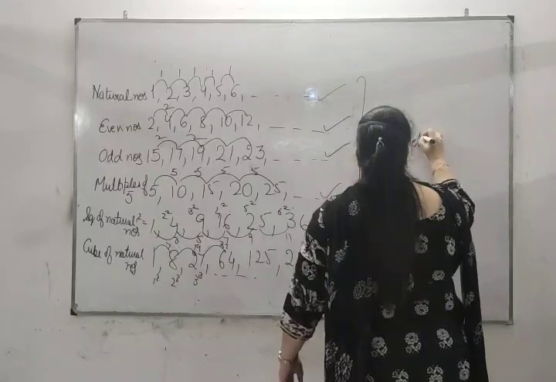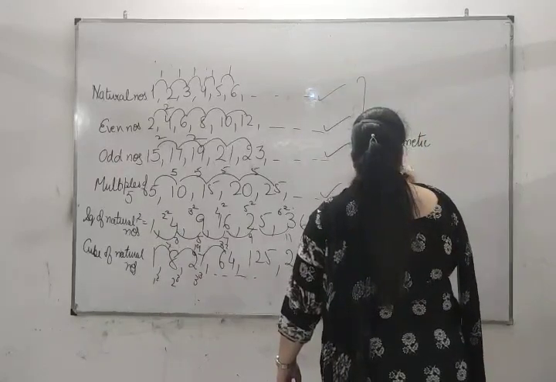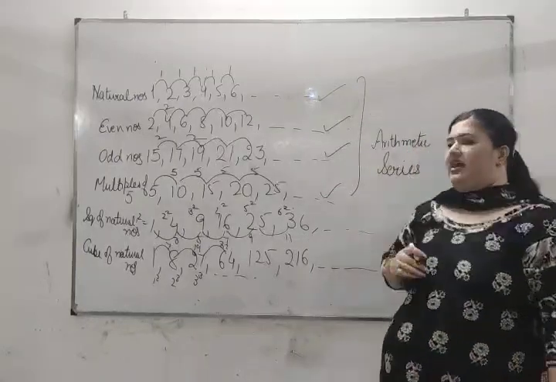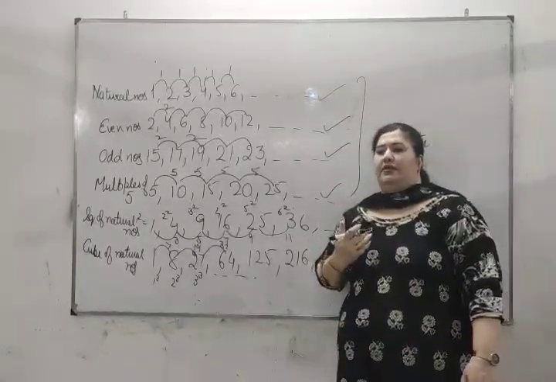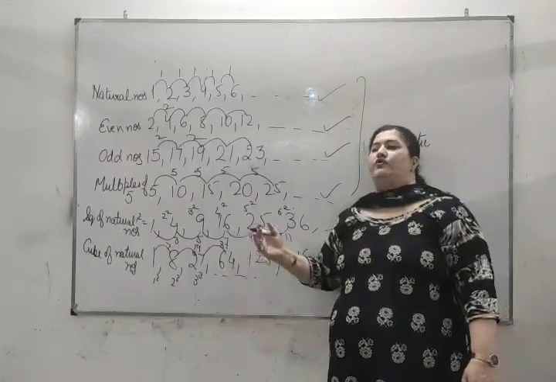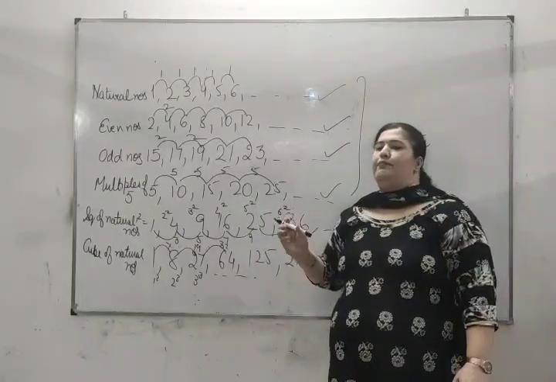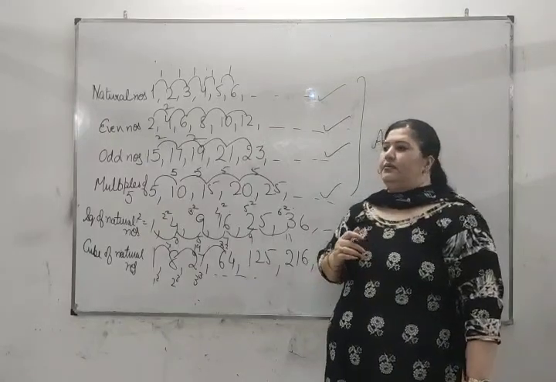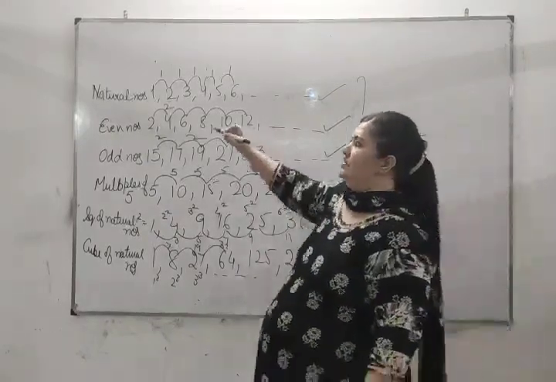In an arithmetic series, we follow a pattern such that we can start with any number and move on further by adding a particular number to the previous number.